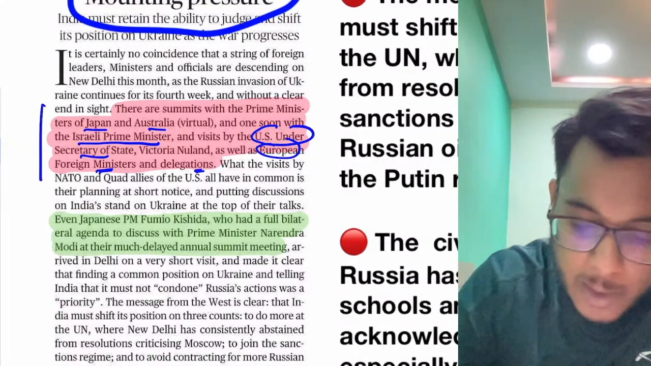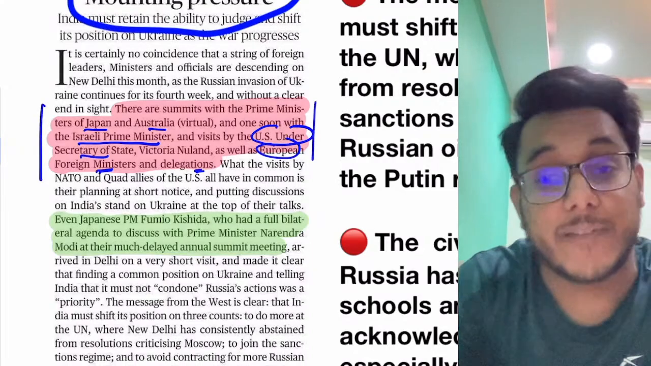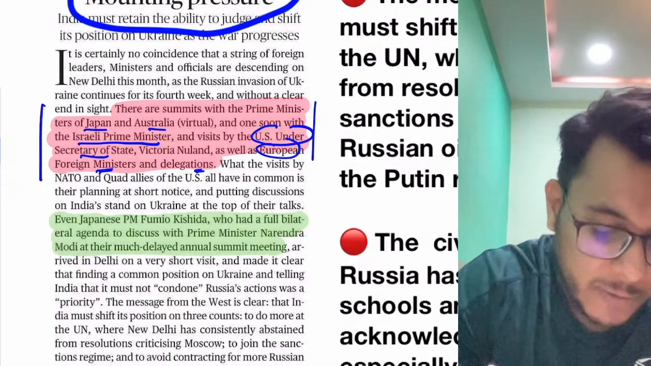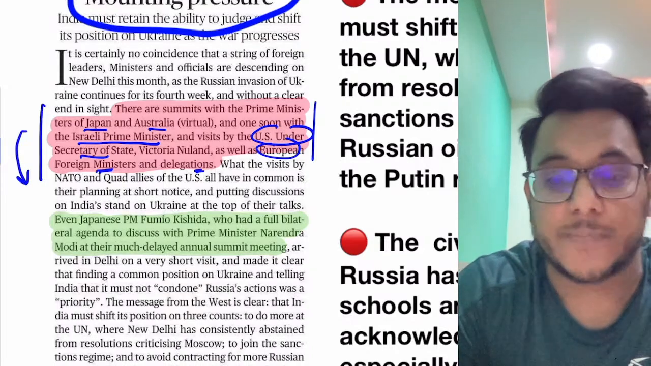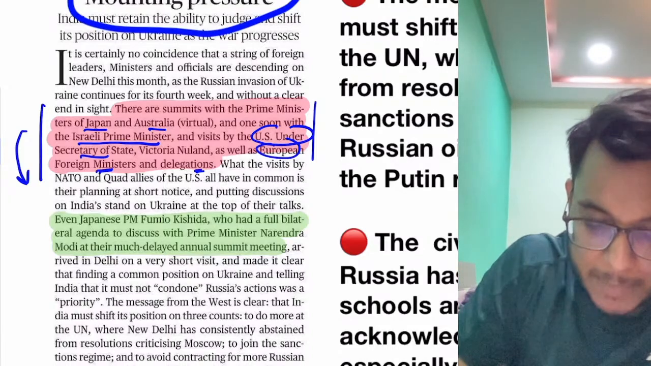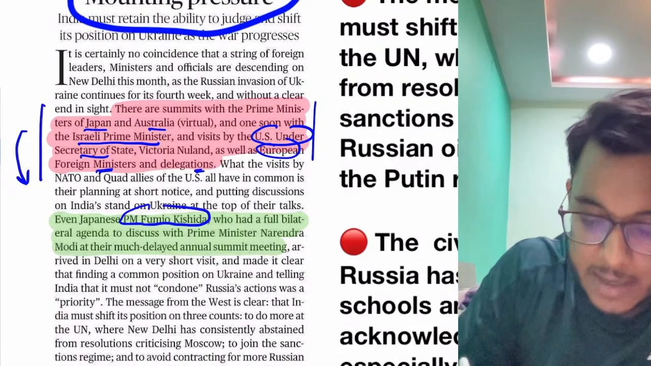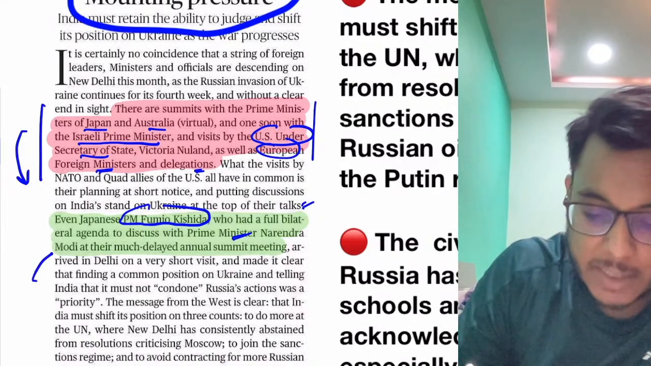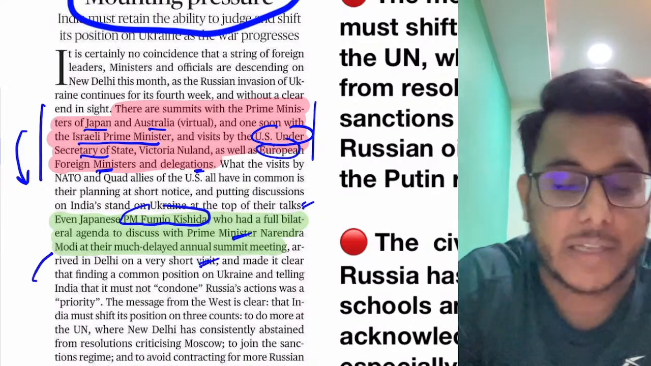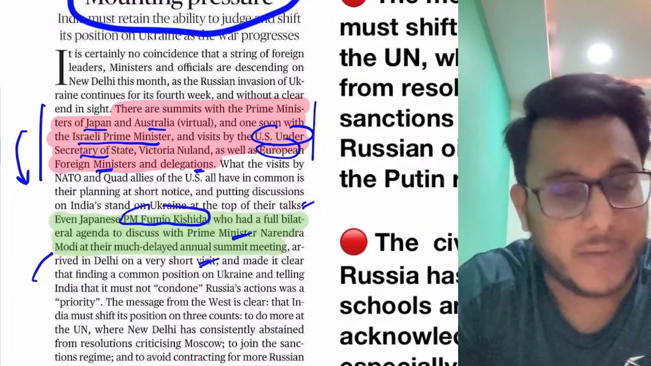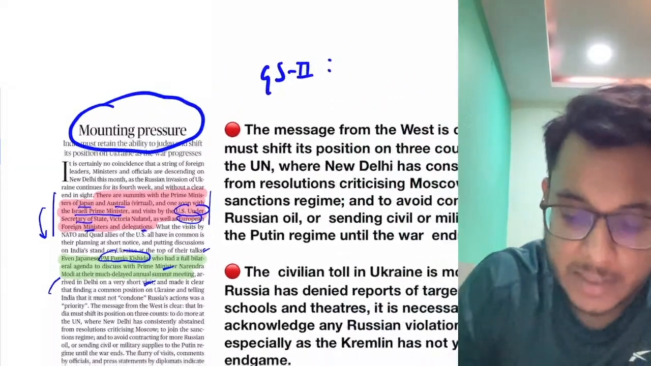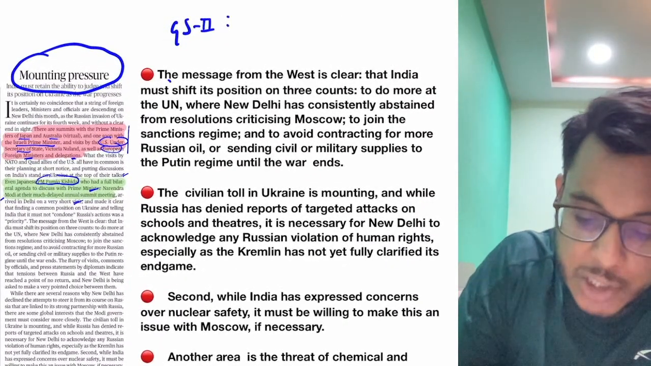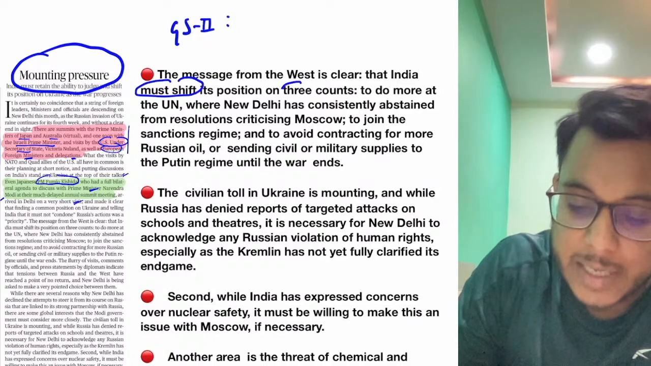Now all the people who visited India are Western partners, NATO allies. All of them are coming to India, and what is the reason? Even the Japanese Prime Minister Fumio Kishida has made a full bilateral agenda and will discuss many things with the Prime Minister. Now why are they all focusing on India? The focus of all those meetings is clear. They want India to shift its position on 3 counts.